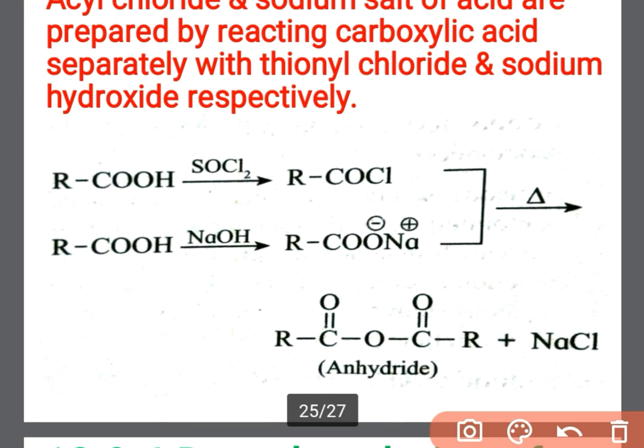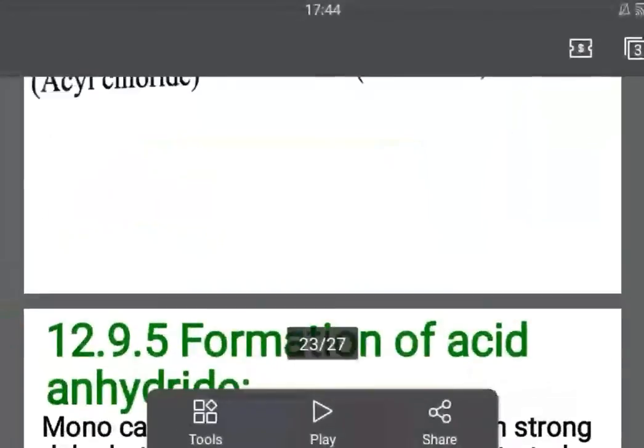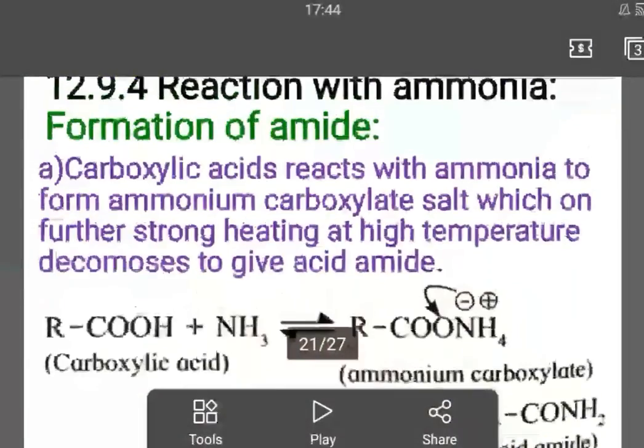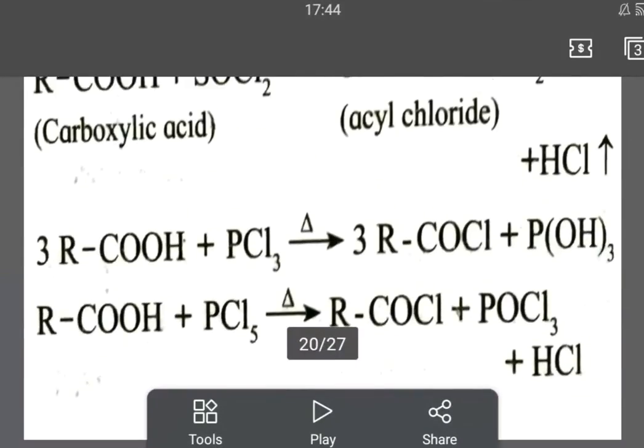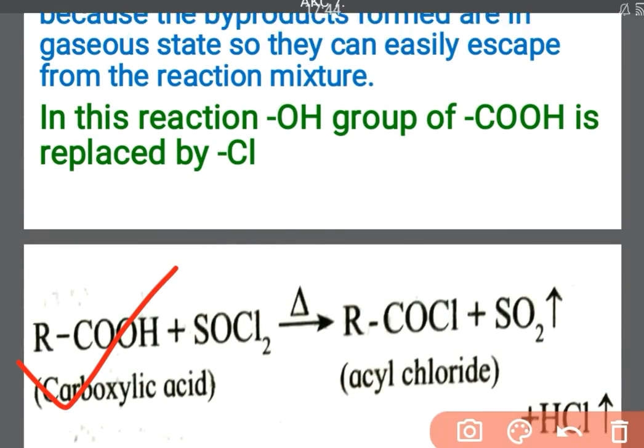We already learned these reactions earlier. This is the formation of acyl chloride. Just treat the carboxylic acid with thionyl chloride in the presence of heat, then you can get the acyl chloride.